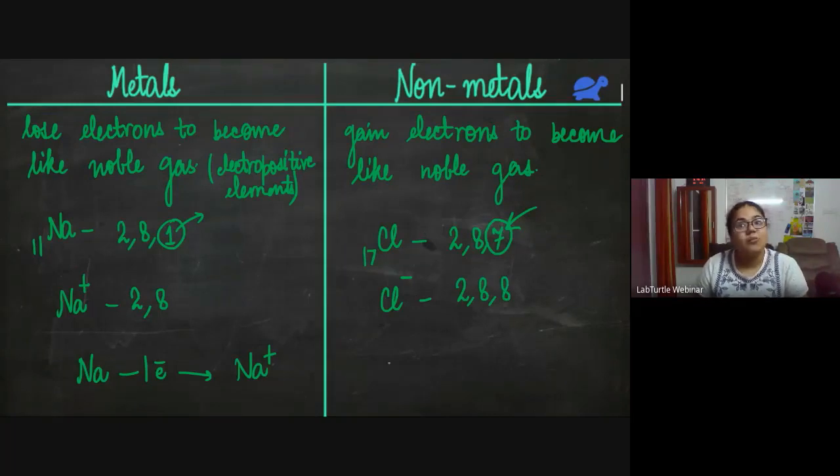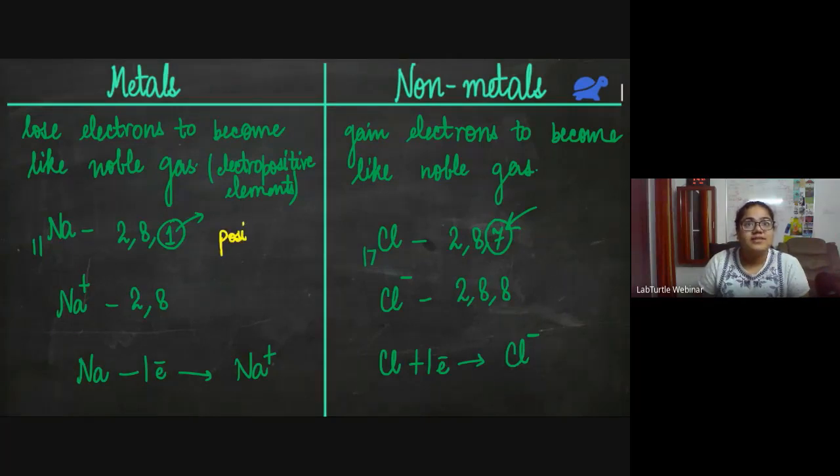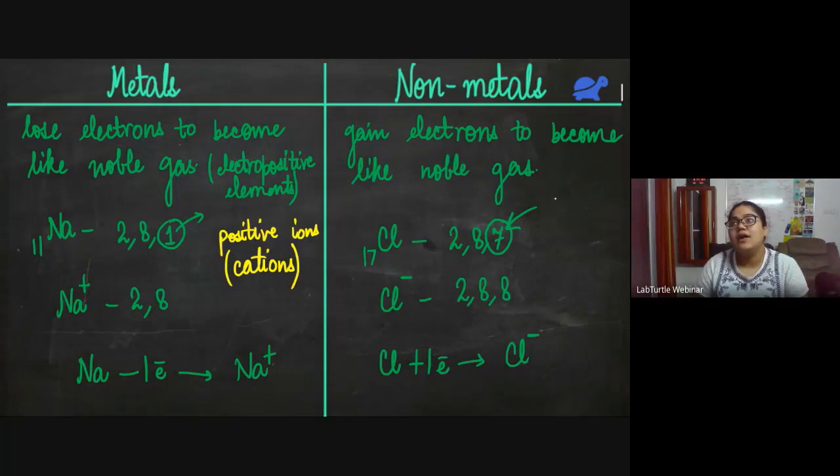And I can write it in the form of an equation: Cl plus one electron gives me Cl- or chloride ion. And just a quick revision of the fact that positive ions are called cations and negative ions are called anions.